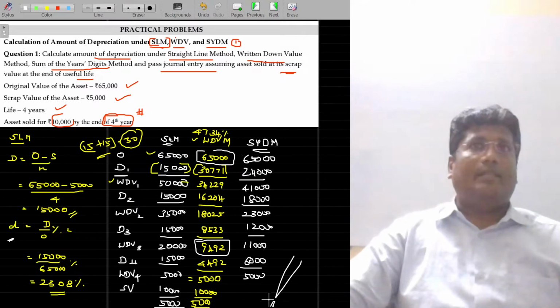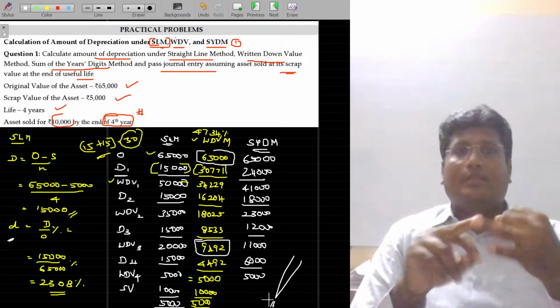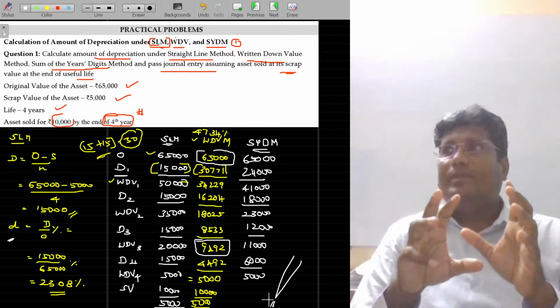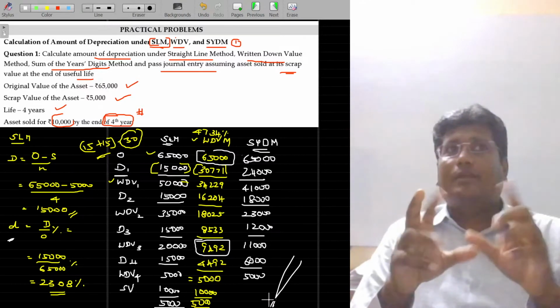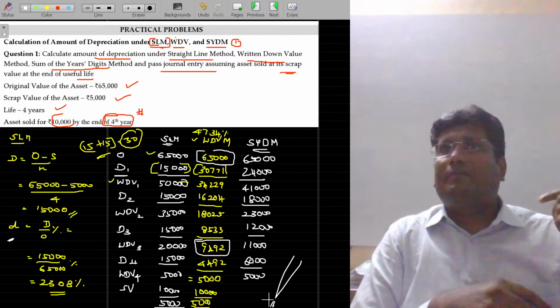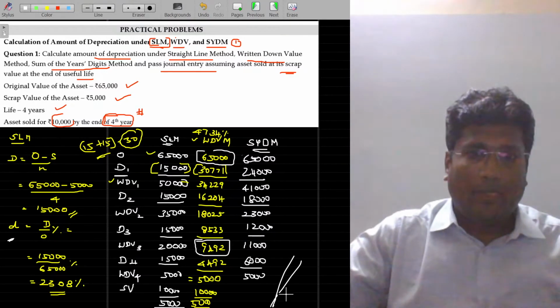Hope you could now understand the method of depreciation here. I have guided you the SLM method, WDV method, and sum of the years digits method also, in a natural and detailed manner. You can understand the entire provisions, including the derivation of the WDV method also. Right? Come on, make a note of it.